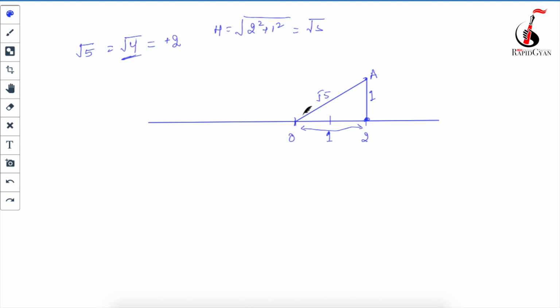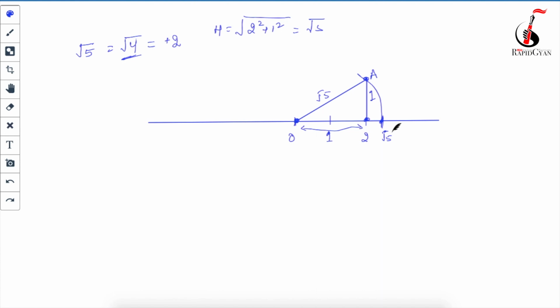After that, what you will have to do? Take out the compass, put the compass point over here and the pencil end point over here, and draw an arc. The point where the arc intersects the number line will become your under root 5. Hope you guys understand this.